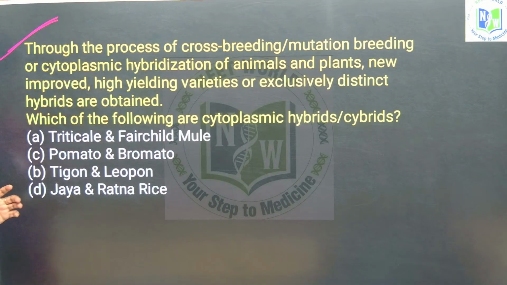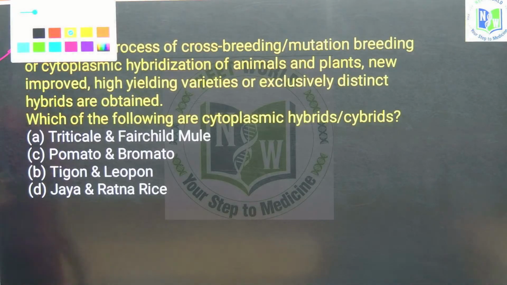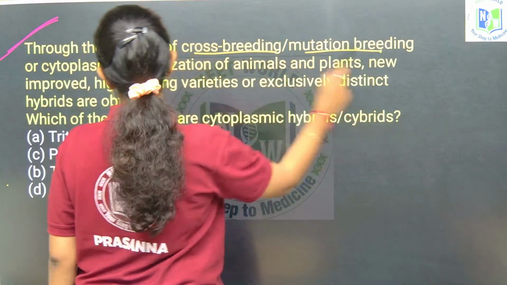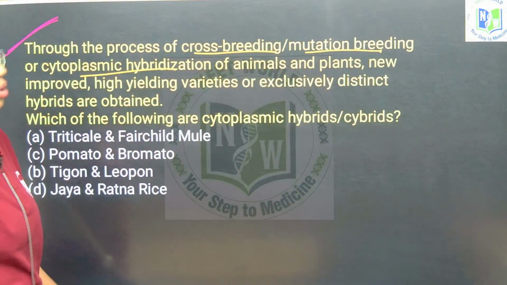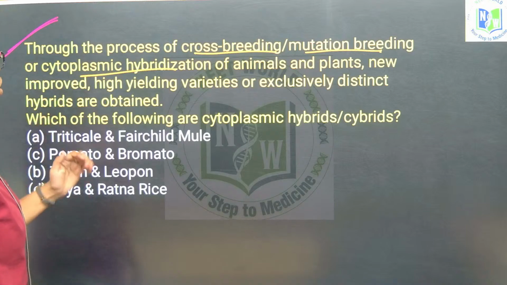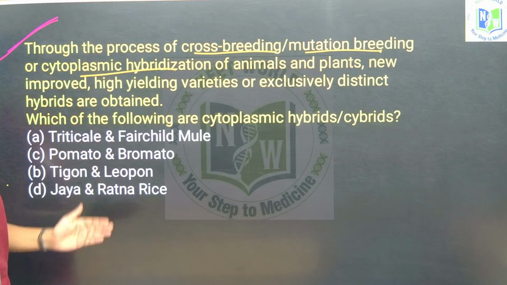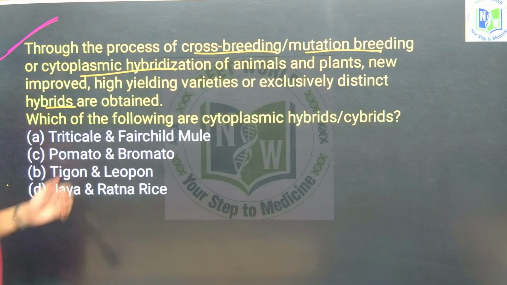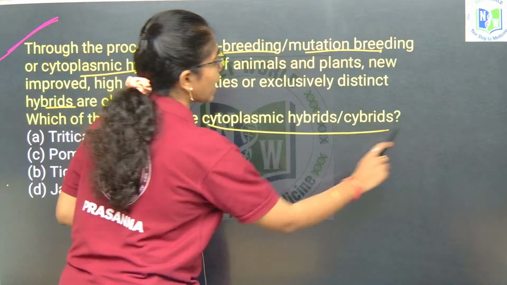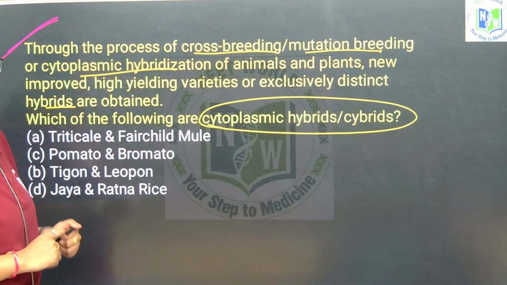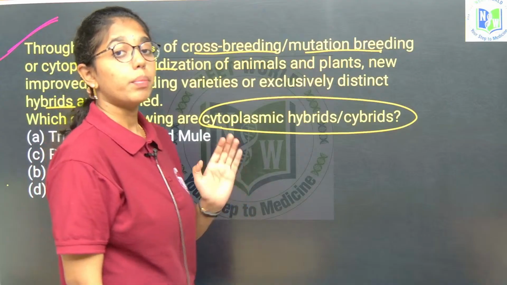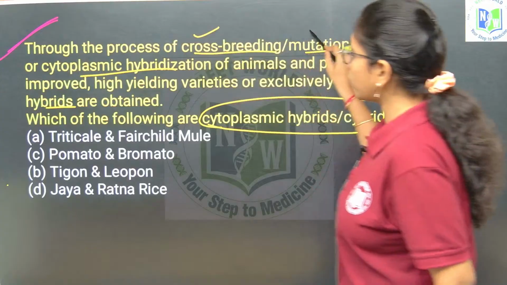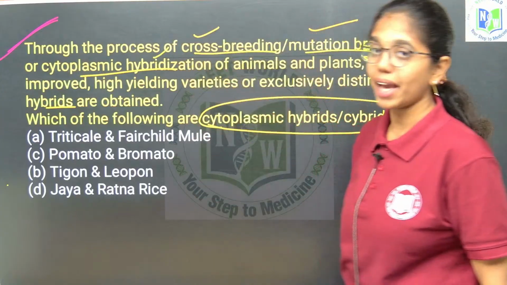So the very first question: through the process of crossbreeding or mutation breeding or cytoplasmic hybridization of animals and plants, new improved high yielding varieties or exclusively distinct hybrids are obtained. Which of the following are cytoplasmic hybrids or cybrids? To answer this question, you should first have a clear idea on crossbreeding, mutational breeding and cytoplasmic hybridization.